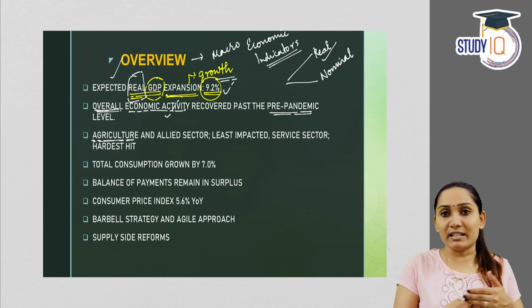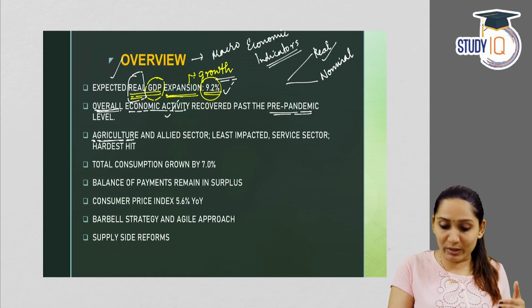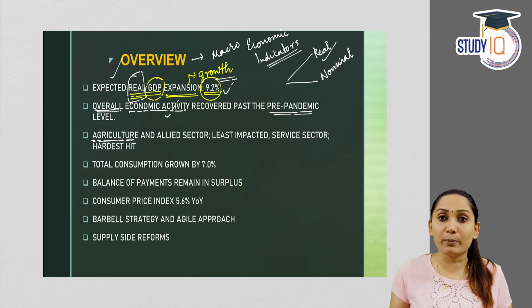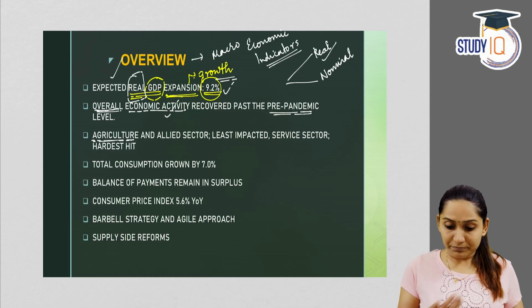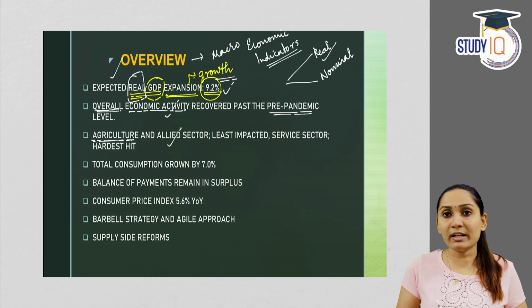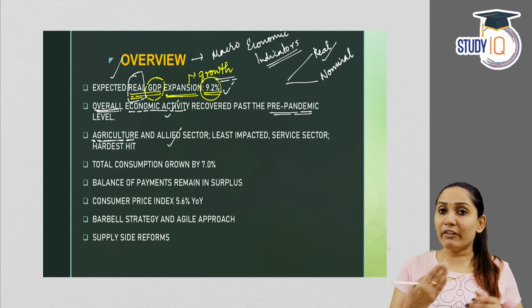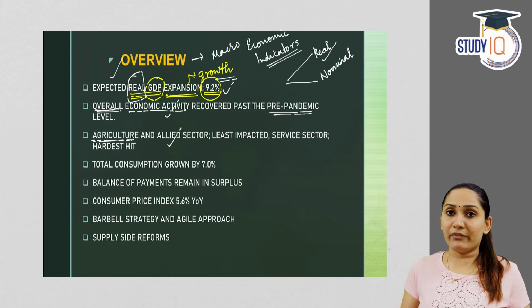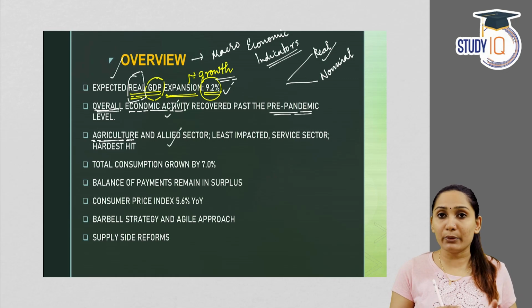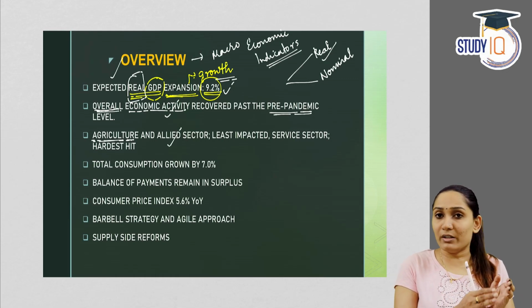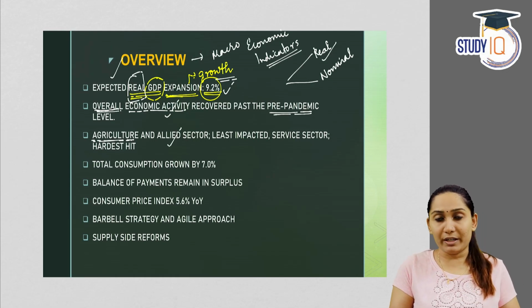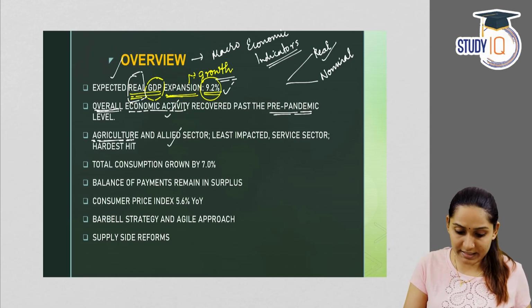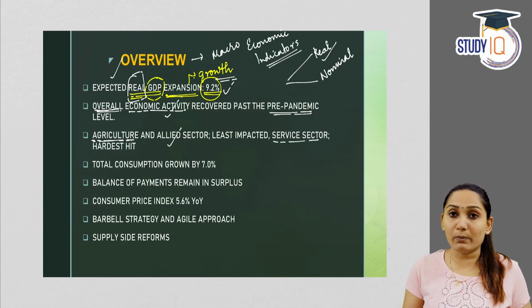What would be the reason for that? It's because agriculture produces food commodities which are necessary for existence or for the food security of a country. So, in the agricultural sector, even though there was a pandemic and after effects, the production needed to be continued, or it was least disturbed because of its nature, like it's an essential commodity. So, the agricultural sector was the least affected, whereas the services sector was the hardest hit.